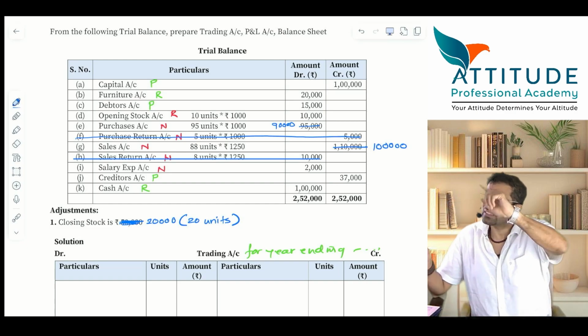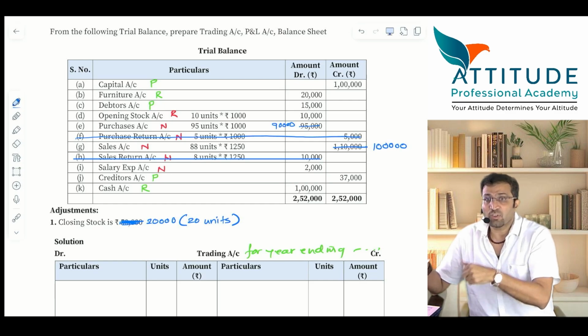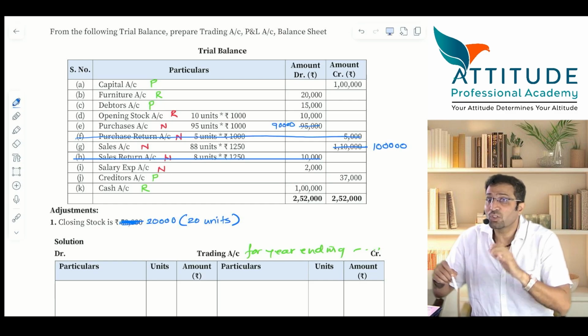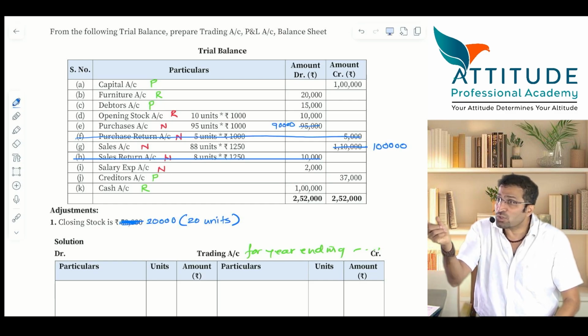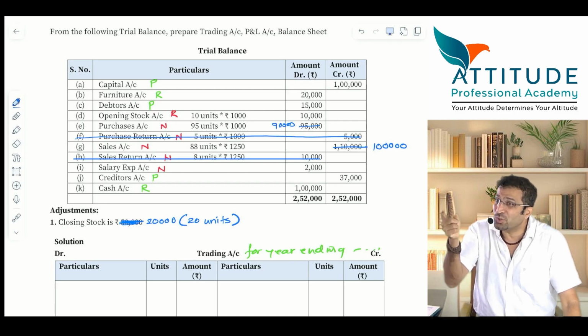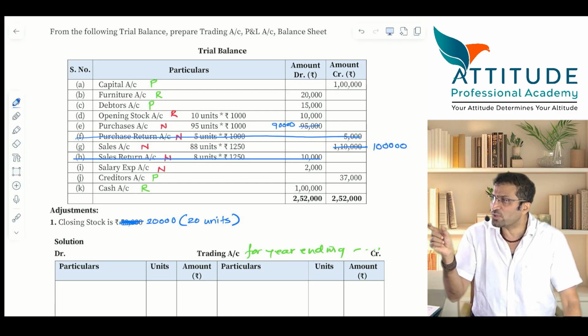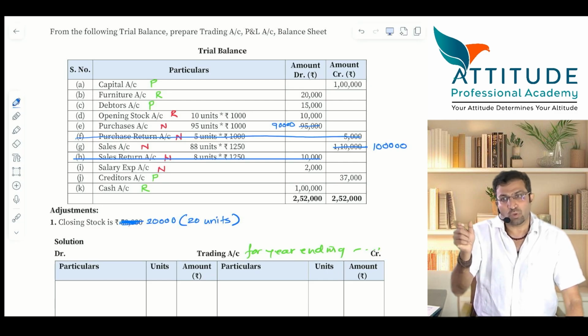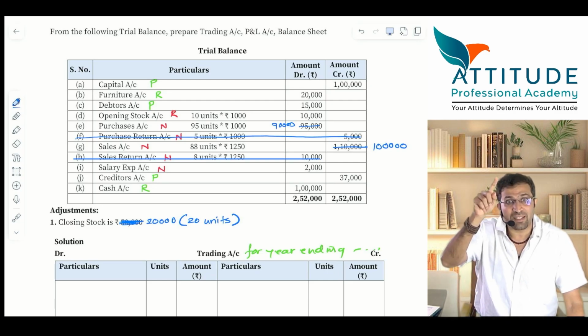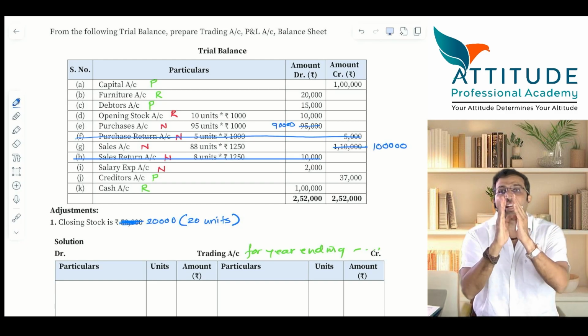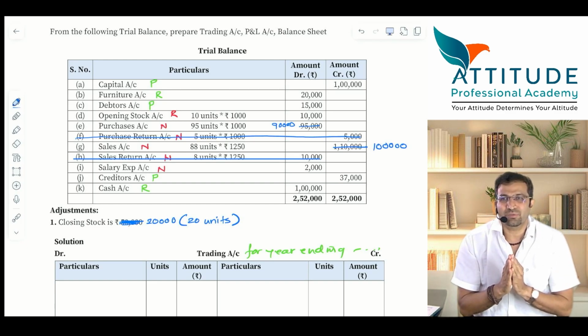Now there are other accounts similar to this, for example, drawings. Drawings will also get closed by transferring it to capital account. Drawings will show a debit balance, so it has to be credited, and capital has to be debited. So the entry will be capital account debit to drawings. Drawings account will also get closed.